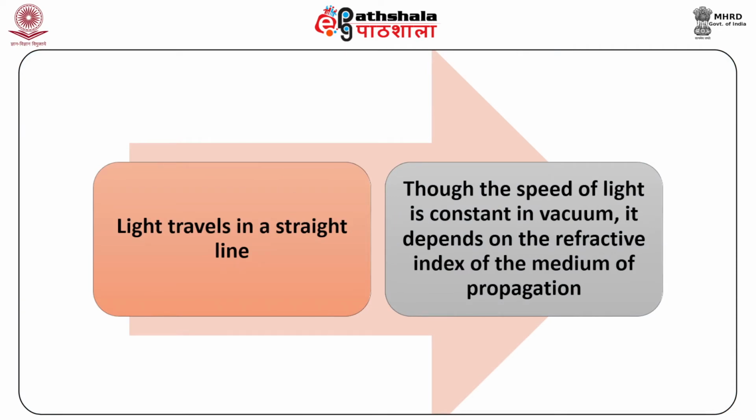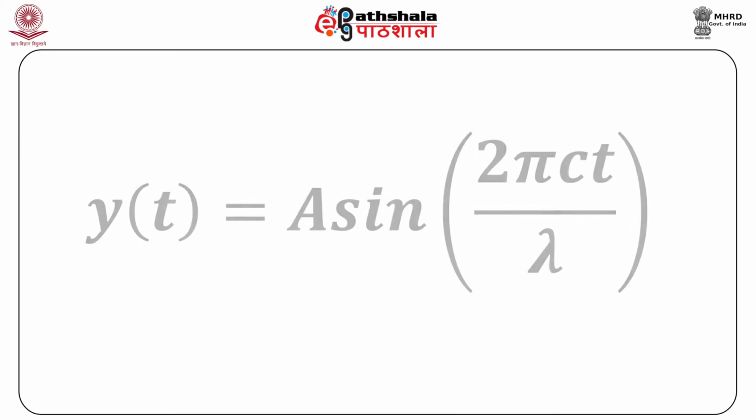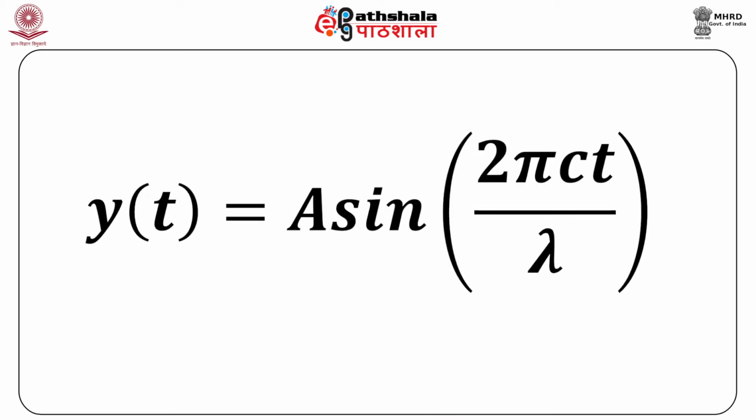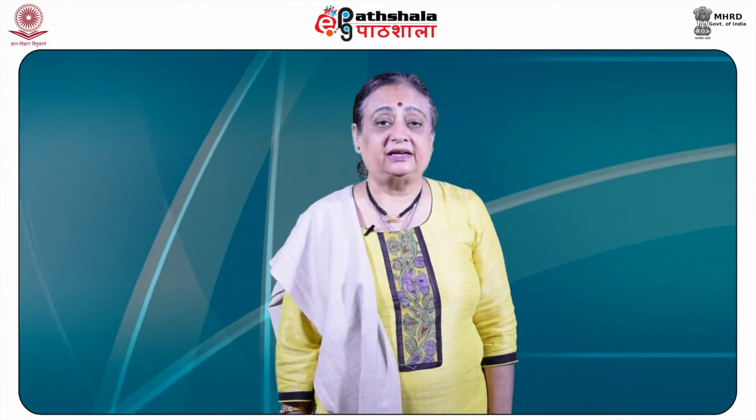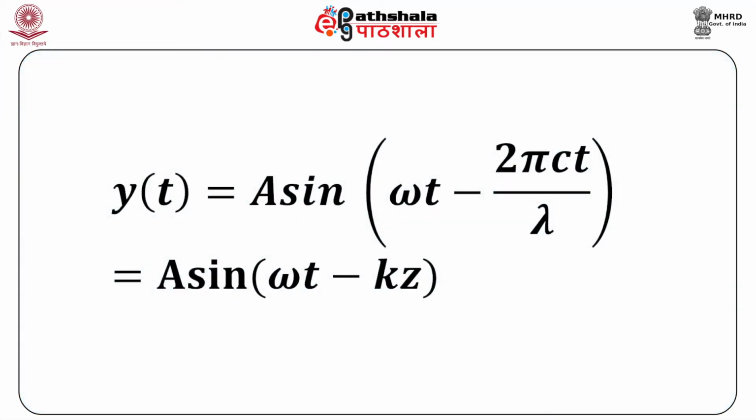Though the speed of light is constant in vacuum, it depends on the refractive index of the medium of propagation. Another way of writing y(t) is in terms of c, and this is y as a function of t is equal to a sine 2 pi ct by lambda. Light waves are travelling waves, and for these waves we can write down y as a function of t is equal to a sine (omega t minus 2 pi ct by lambda), and it can also be written as a sine (omega t minus kz) by putting k is equal to 2 pi by lambda and z is equal to ct for the distance travelled by a wave travelling in the z direction.